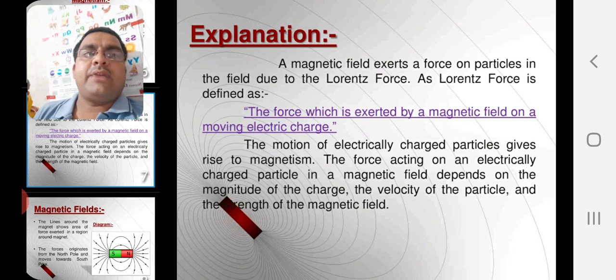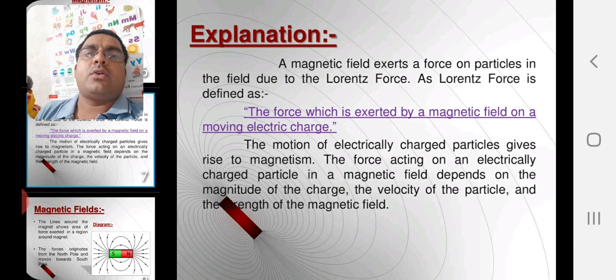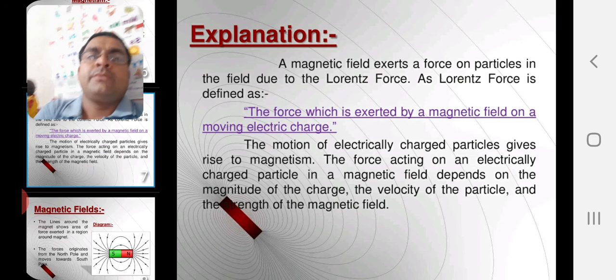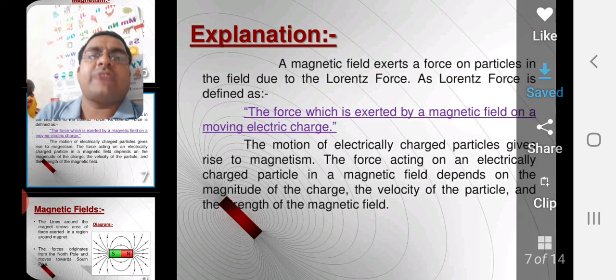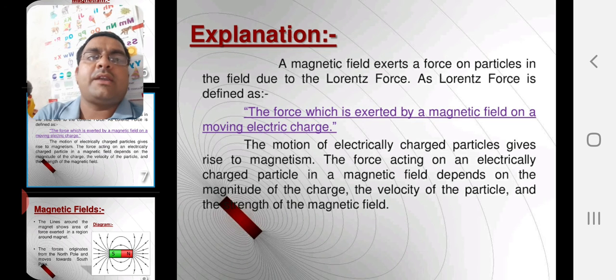A magnetic field exerts a force on a particle in the field due to the Lorentz force. The Lorentz force is defined as the force which is exerted by a magnetic field on a moving electric charge. The motion of an electrically charged particle gives rise to magnetism. The force acting on an electrically charged particle in a magnetic field depends on the magnitude of the charge, the velocity of the particle, and the length of the magnetic field.